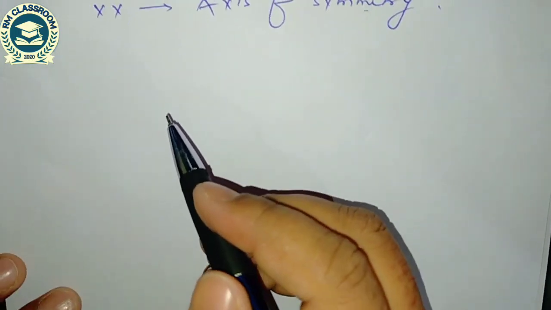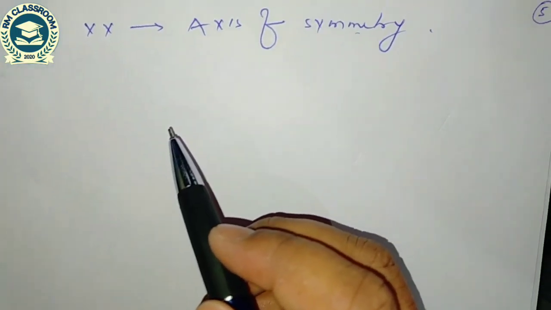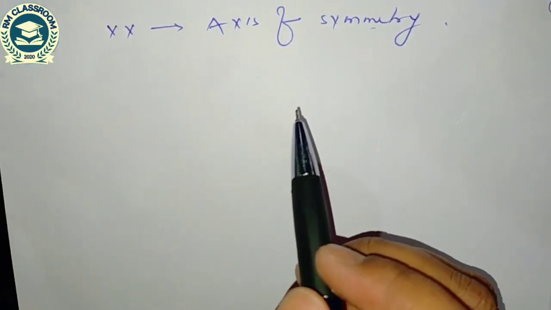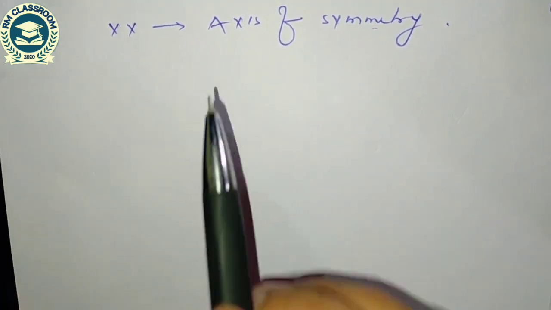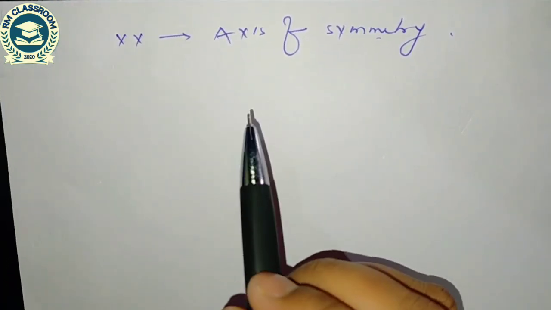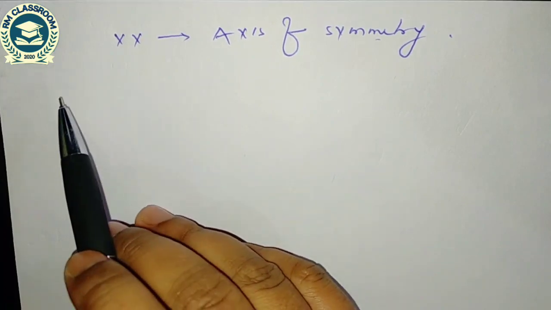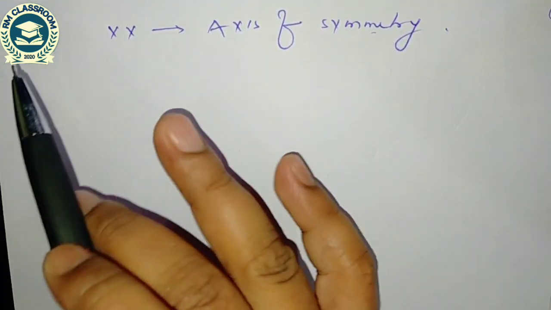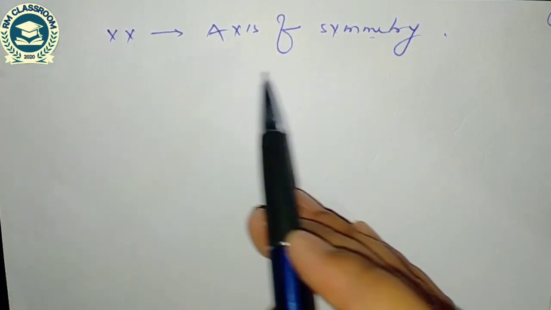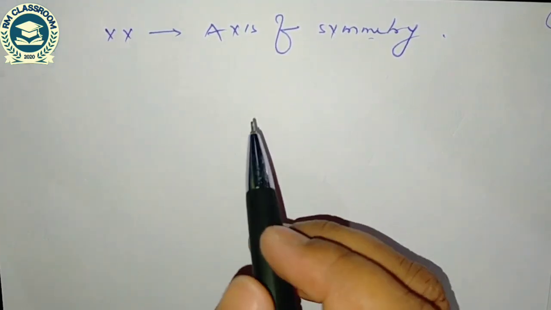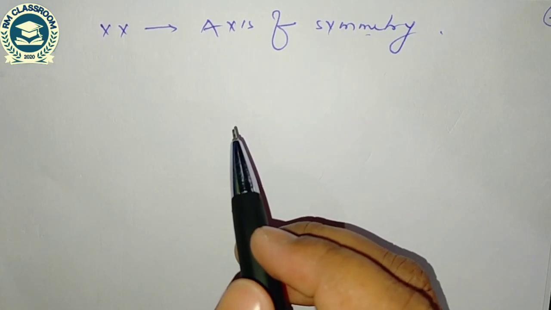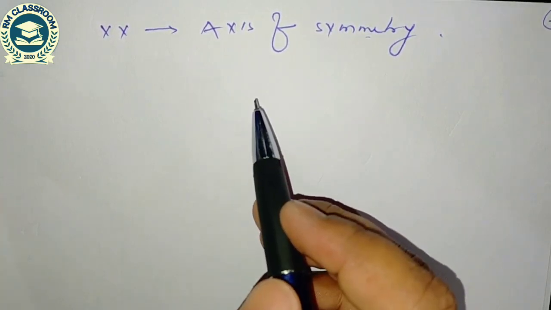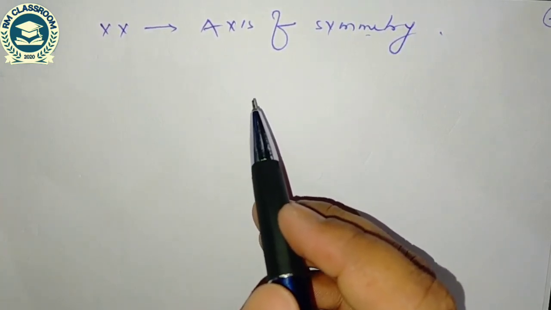So from the first thumb rule, there is one axis of symmetry. I told you, if there is one axis of symmetry, then the shear center will lie on that axis of symmetry. So here we have seen the axis of symmetry, the shear center lies on it, and we have seen the position of the shear center for the channel section. It is B square H square T divided by 4 Ixx.